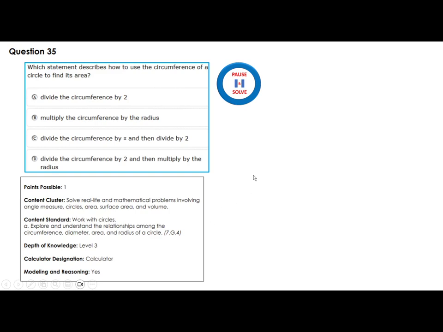Which statement describes how to use the circumference of a circle to find its area? This is kind of a little bit difficult question, but it's doable. All you have to do is compare the circumference and the area. So the circumference is C and A is the area. C is 2 pi r. The area is pi r squared. So I'm writing this as pi r times r.